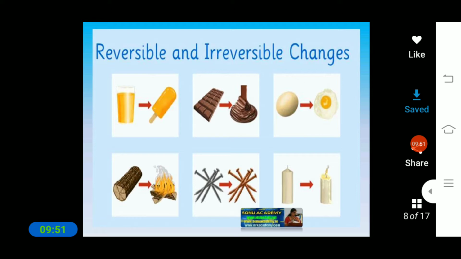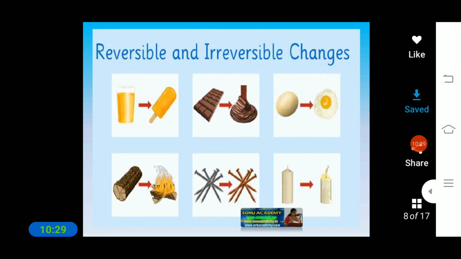Okay, and also burning wood. When we burn wood, what will happen after burning the wood? It changes its state. Why? Because further we cannot make it its original. And also the rusting of a nail, once it rusts, we cannot make it its original. And what about wax, a candle? Is it reversible or not? It is reversible. Why? Because using wax we can further make it into a candle shape.